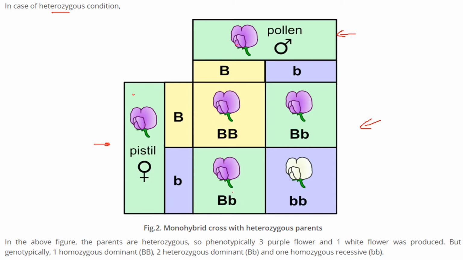So if you see here, the parents are heterozygous, these two are heterozygous. So phenotypically, three purple flowers were formed and one white flower was produced. But genetically, or genotypically, one is homozygous dominant, this one, two are heterozygous, these two, and one is homozygous recessive. This is homozygous dominant, capital B, small b.